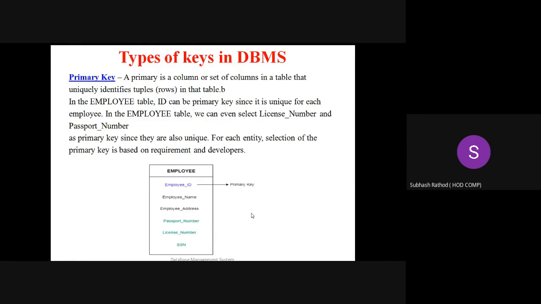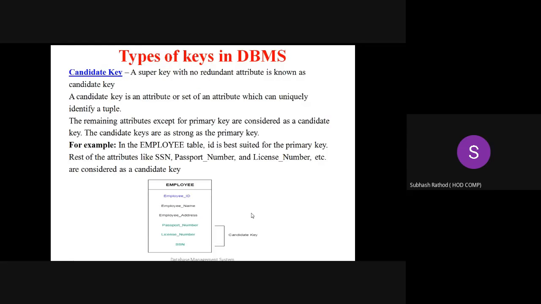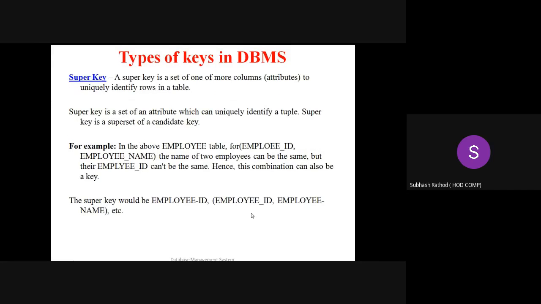Now I am proceeding to the next key, which is the candidate key. Before that, we need to understand the super key first of all, and then we proceed to the candidate key. So what is this?